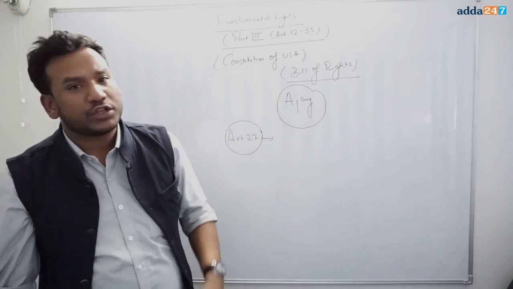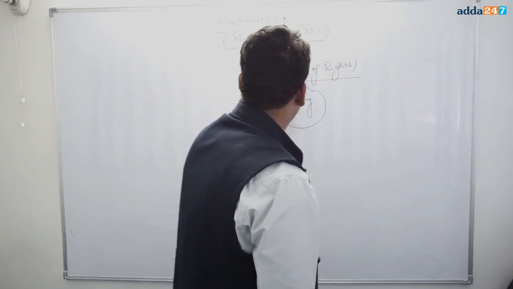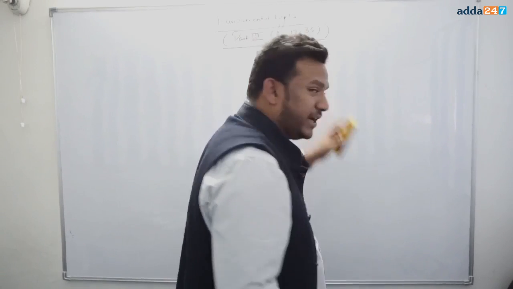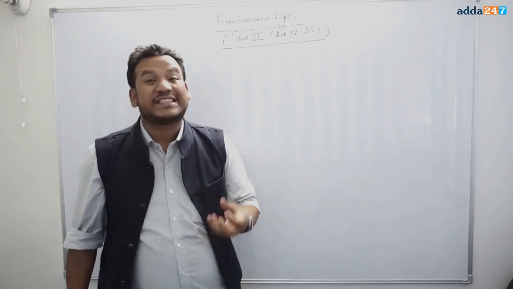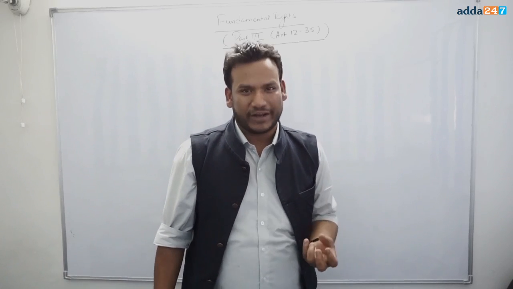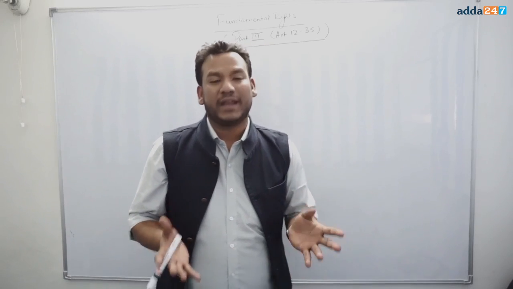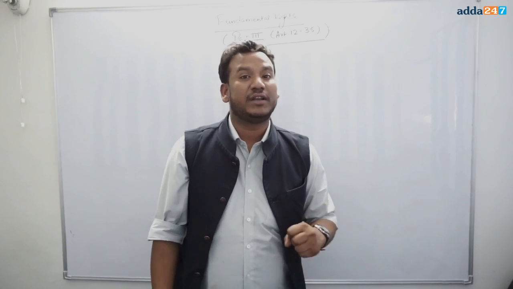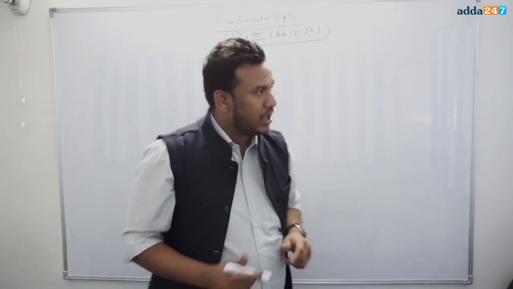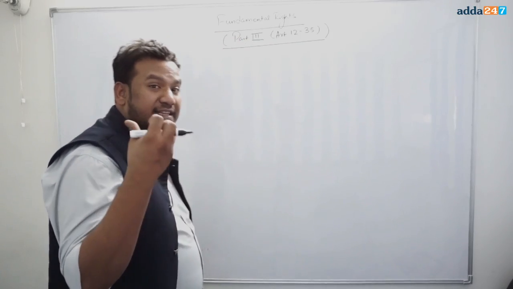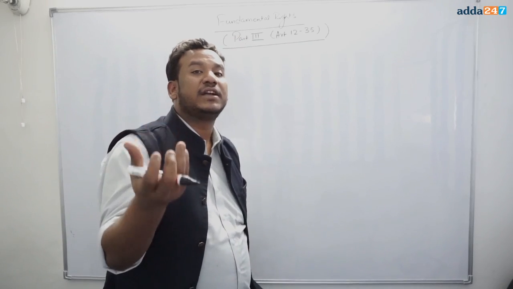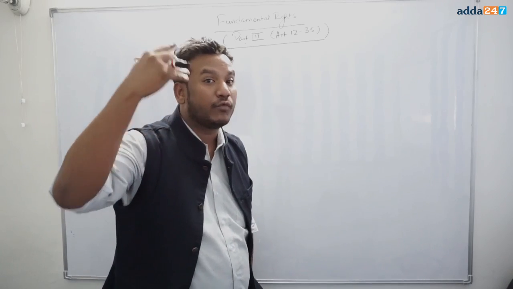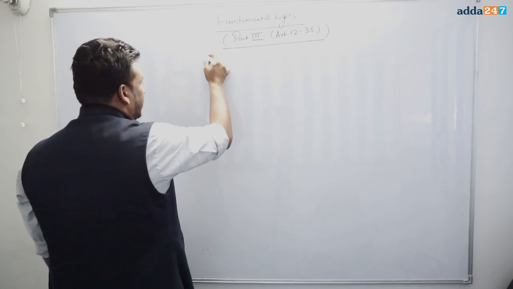Now, see, when the constitutional makers made the Constitution of India, they adopted 7 fundamental rights. When the Constitution of India was made, there were a total of 7 fundamental rights mentioned in it. So, write down, there were 7 fundamental rights mentioned in the Constitution of India. So, what were the 7 fundamental rights?